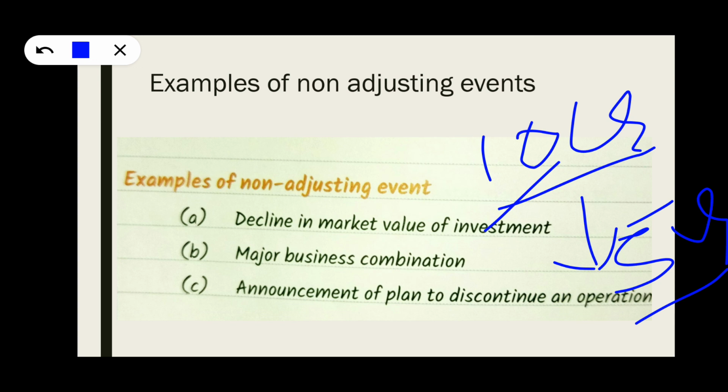If some business combination has occurred, it is a non-adjusting event. Next, announcement of a plan to discontinue an operation. They said that we are going to discontinue an operation, that means we are not going to continue any operations. If it is material, we have to disclose it in the financial statements. It is considered as a non-adjusting event.